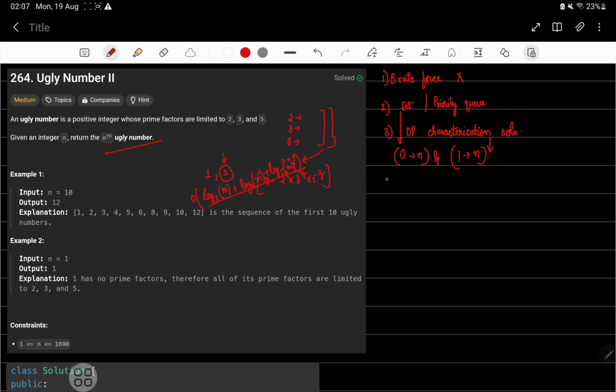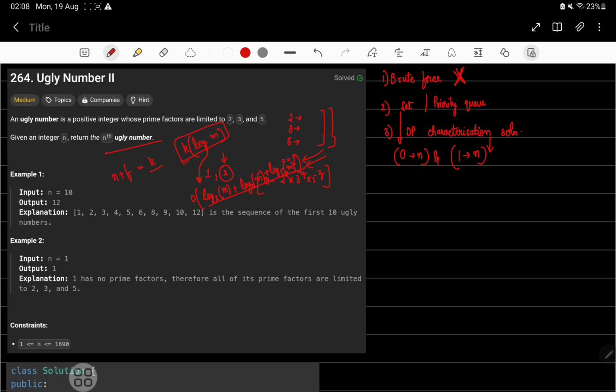Now we need to search for n ugly numbers, which means that there are many non-ugly numbers also in between for which all these operations will have to be done. So for n, it is something like n plus f, which will be equal to k. So k into the logarithmic time complexity, let us say just m. Now k log m will be our final time complexity if we do it by brute force. So brute force is not good, we cannot be doing that. For each value we cannot check, it is very bad.